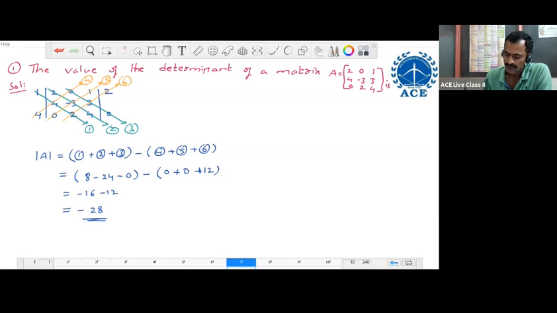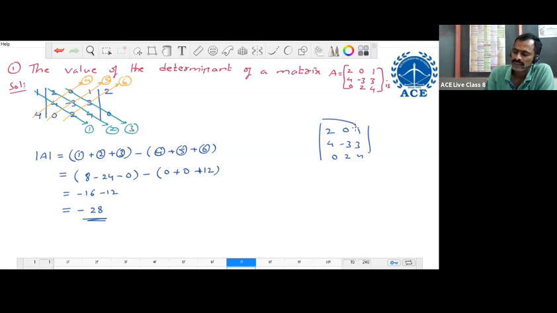Are you getting minus 28? Yes. Okay, minus 28 is the answer. So once again, repeat. Just write the expression like this: 2 0 1, 4 minus 3 3, 0 2 4, and along the